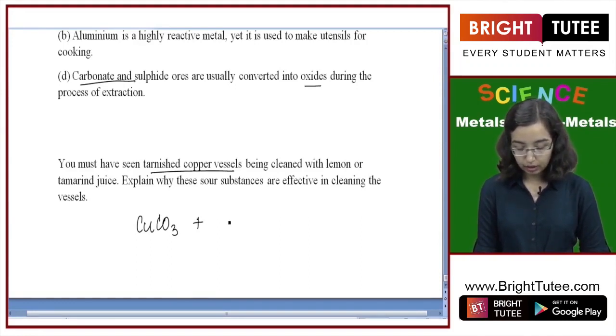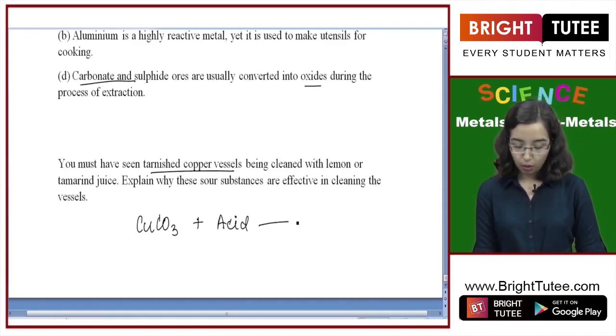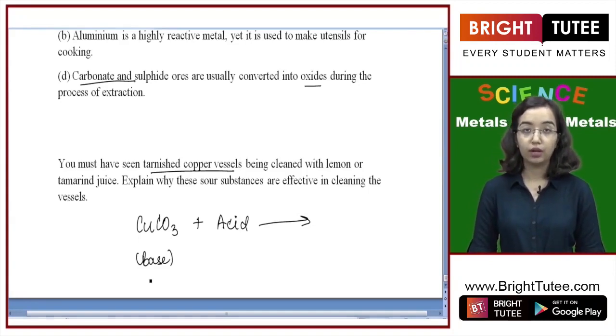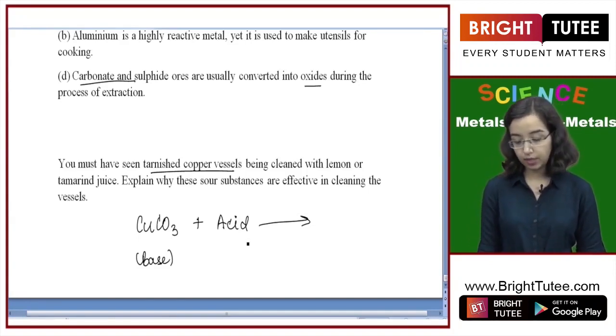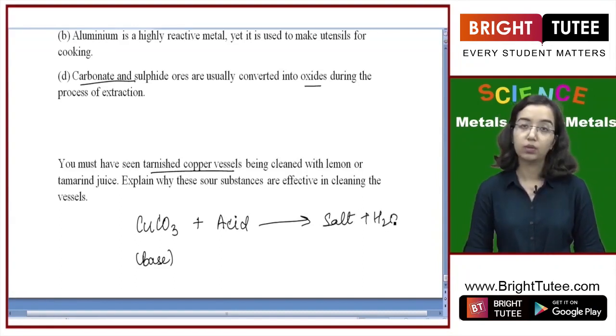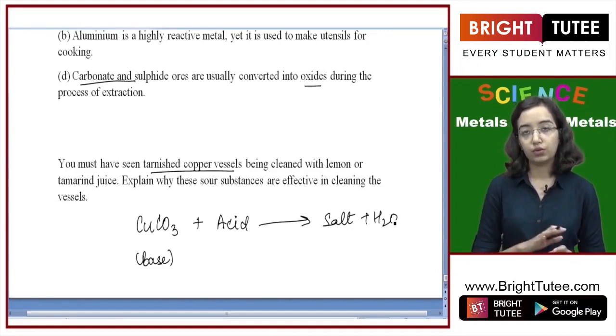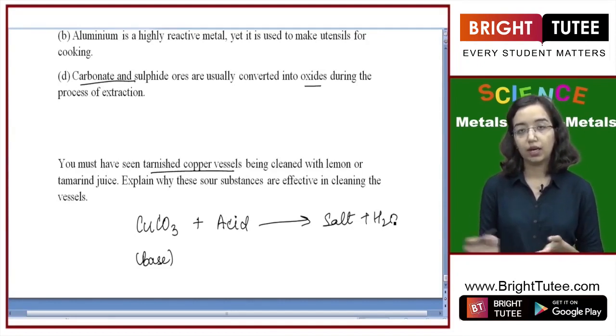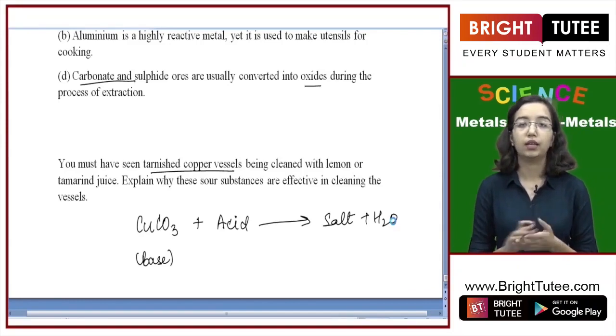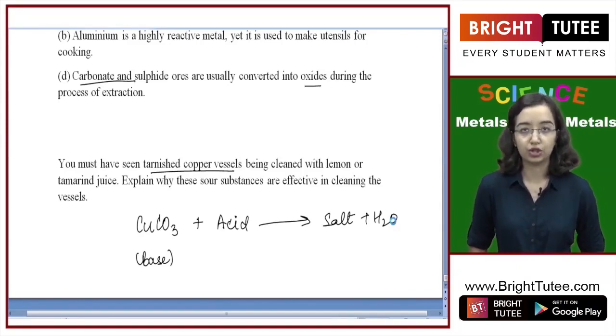Now to it we are adding any form of acid. Basically, lemon juice and tamarind juice are both acids. When we add acid to this base, you know that the salts of metals are basic in nature, so you add the base and acid and it gets neutralized to form salt and water, and the salt and water will be washed off. So we are removing the deposits of these basic oxides or carbonates on the metals by applying acidic substances, which will finally lead to the removal of the deposits by a neutralization reaction.